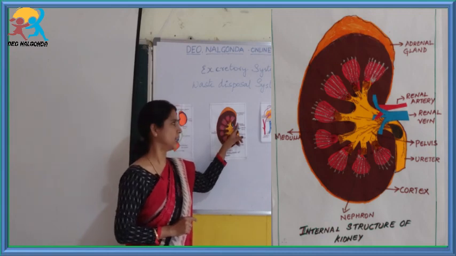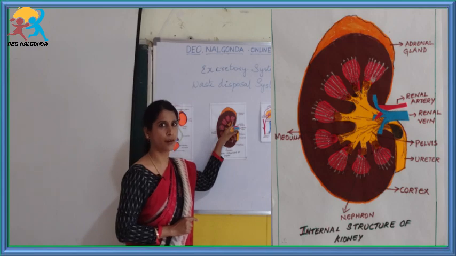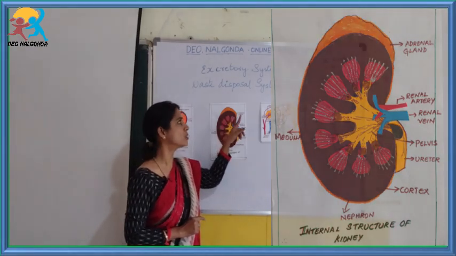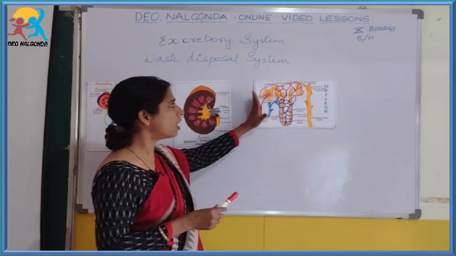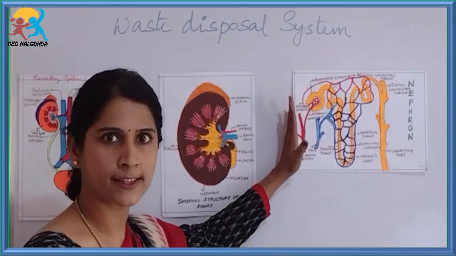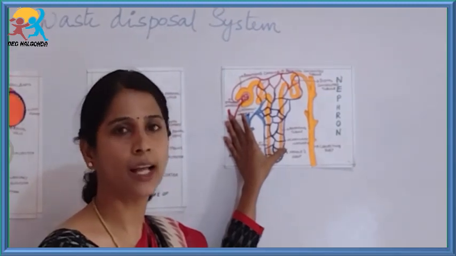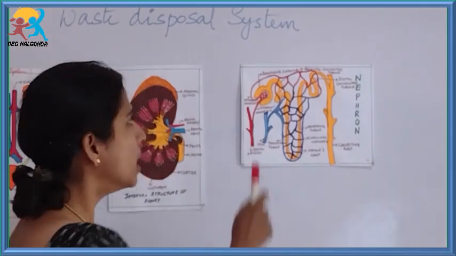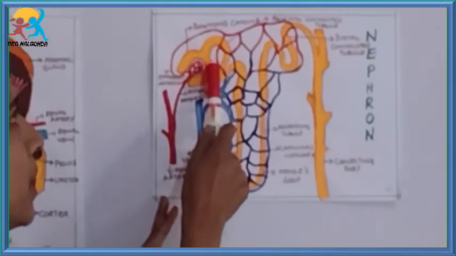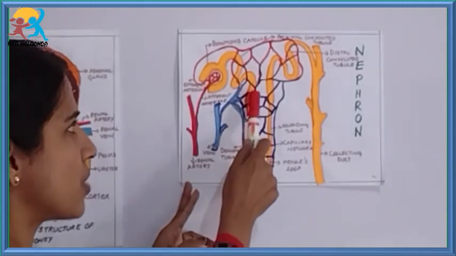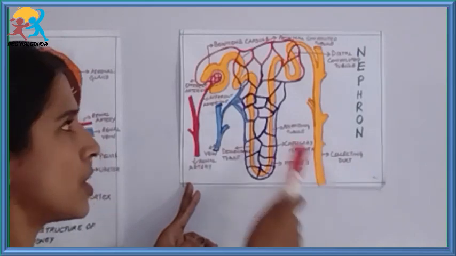Children, as you have seen, these white colored streaks are called uriniferous tubules or nephrons. Let us learn about the structure of the nephron in detail. This is how the structure of the nephron looks, and it looks complex, but don't worry, I'll make it easy for you all. Initially, you just need to observe these orange colored structures, only this orange colored structure.